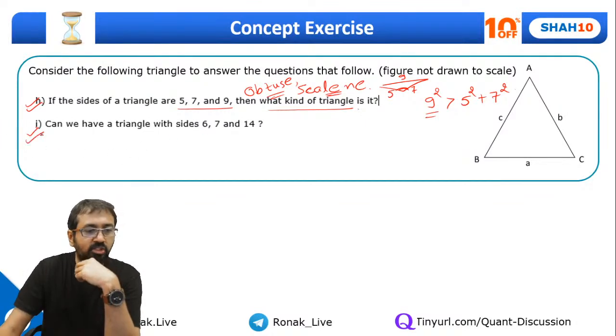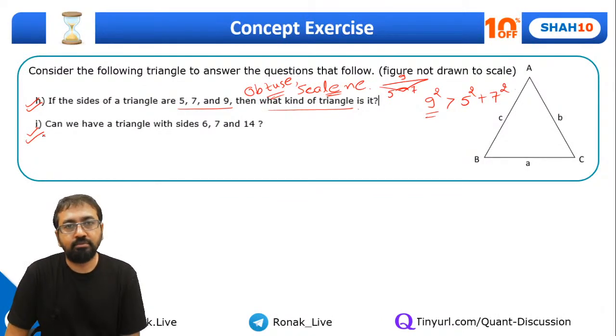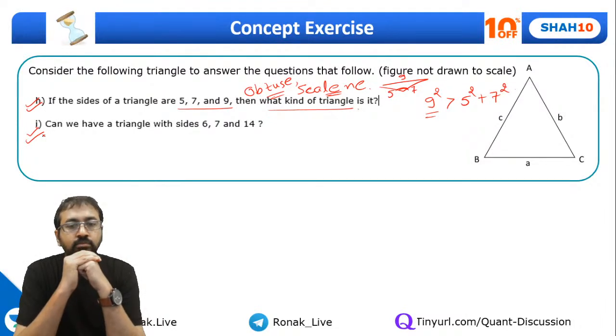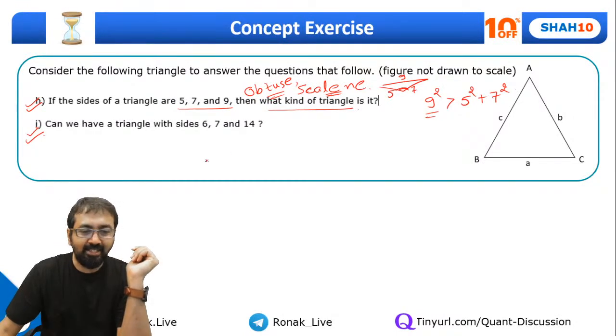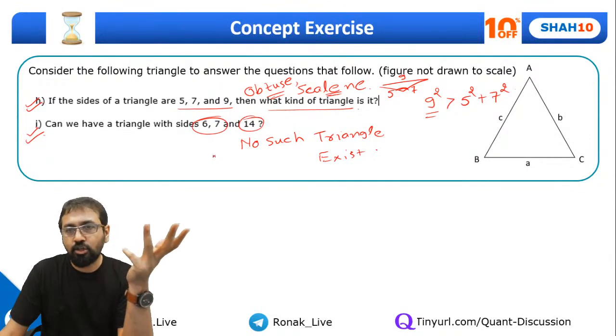Okay, guys, what can you say about this triangle? Chalo. This is the question for you. Not possible. Excellent. No such triangle exists. Yes, because the sum of two sides has to be greater than the third side, which is not happening over here.